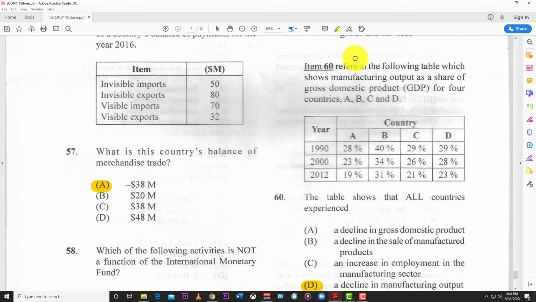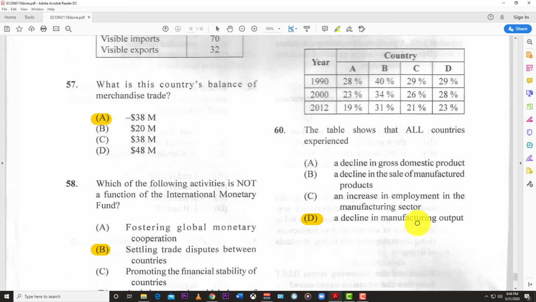60 refers to the following table, which shows manufacturing output as a share of gross domestic product or GDP for 4 countries, A, B, C, and D. So you have 1990, 2000, 2012. You see what's going on here with manufacturing as a percent, it keeps declining. So the table shows that all countries experience a decline in manufacturing output. Alright, you can't say a decline in gross domestic product because you don't know if another sector would have picked up the slack.